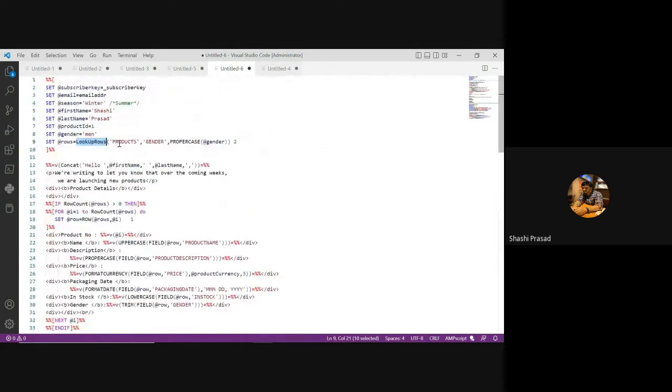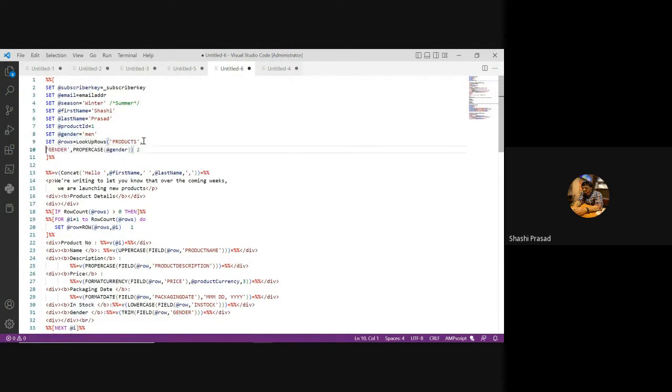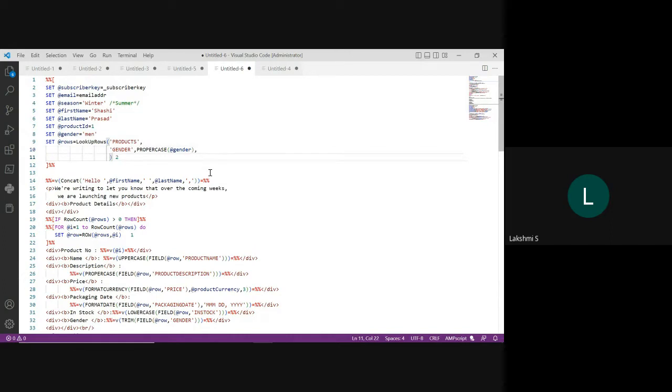Here you're basically doing products, then filter. You can add another filter. If you use lookup rows, you need not use the for loop.